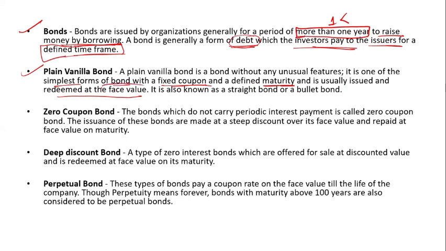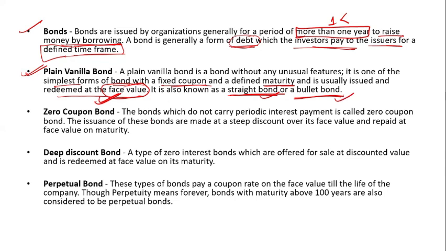This is important: it is always issued at face value. It is known as a straight bond, and also as a bullet bond. So it has different names: plain vanilla bond, straight bond, with a defined maturity, issued at face value, and the bullet bond, because a bullet is going to be straight.